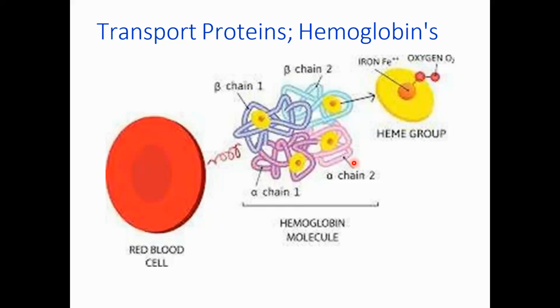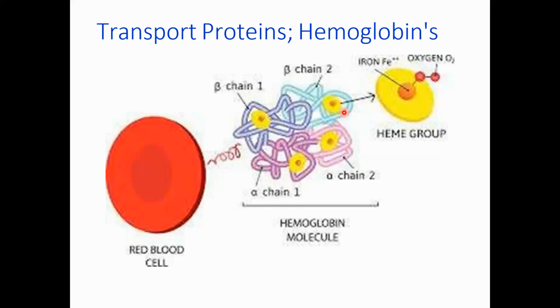Another protein is hemoglobin, and we can see its structure here. The hemoglobin molecule contains 2 alpha chains of the same type and 2 beta chains, beta 1 and beta 2, of the same type.